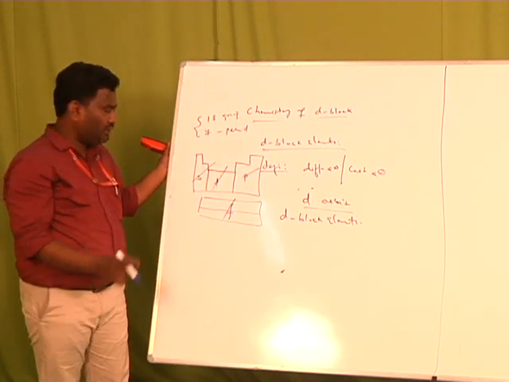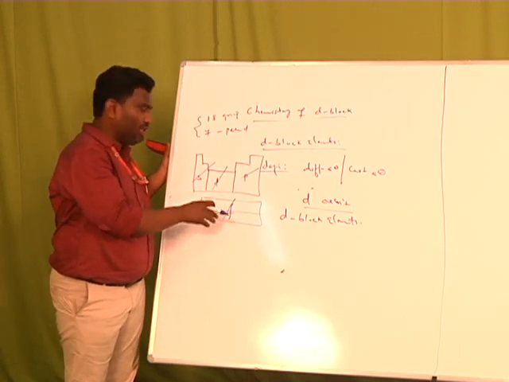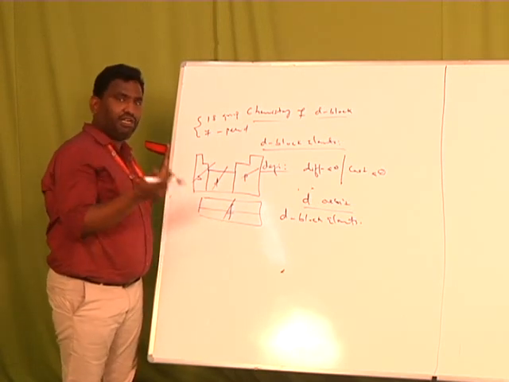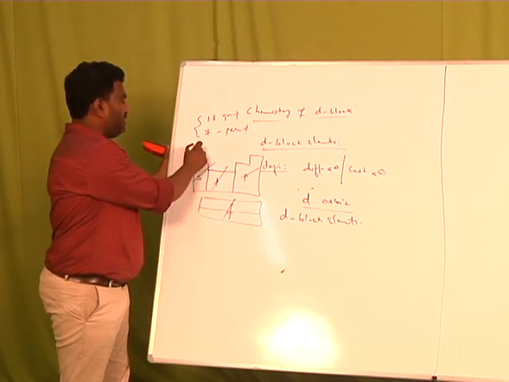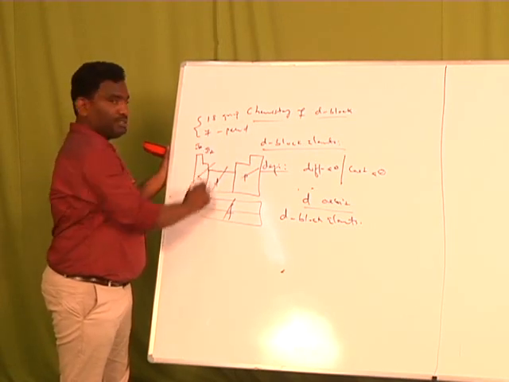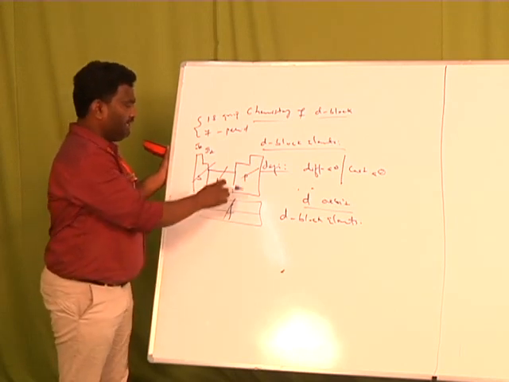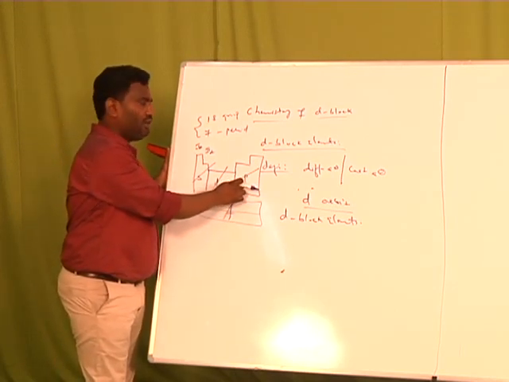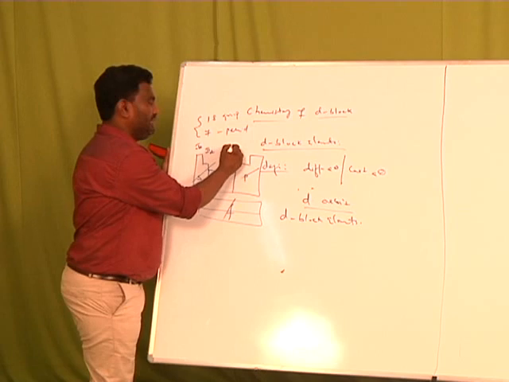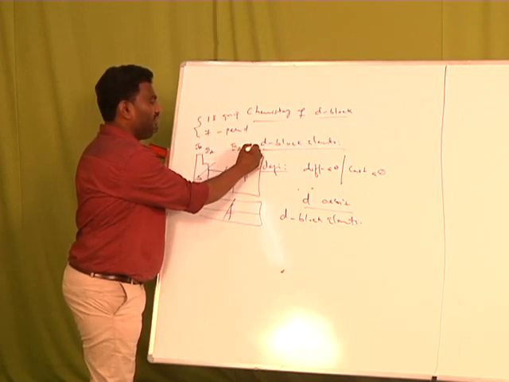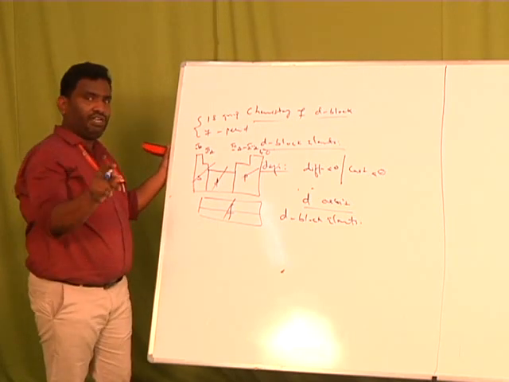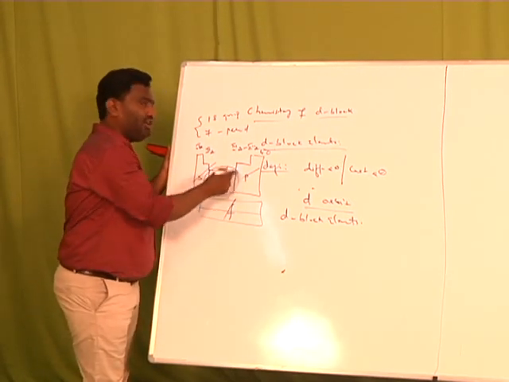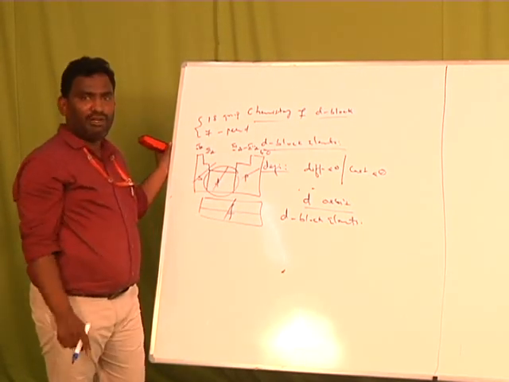That is based on which orbital the differentiating electron enters. If the differentiating electron enters into S orbital, those are called S block. They are 1A and 2A groups. If the differentiating electron enters into P orbital, those are called P block elements. They are 3A to 7A and 0 group elements. In case the differentiating electron enters into D orbital, they are called D block elements.